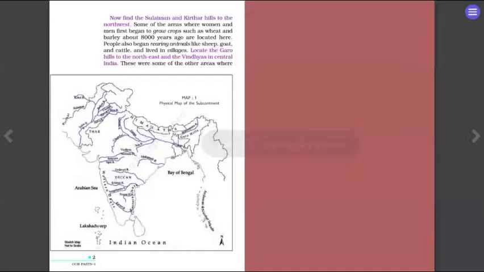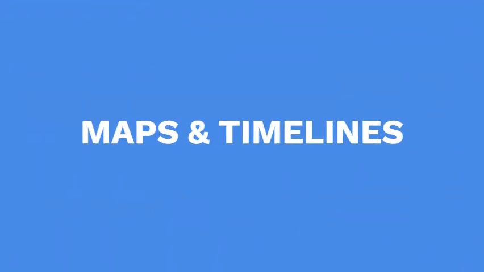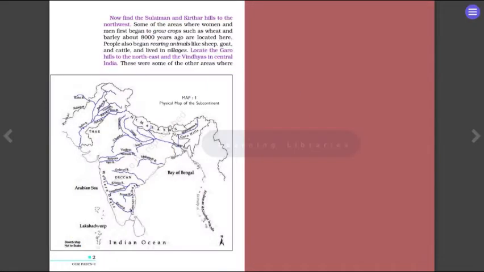This is how it started stepping. First from Narmada we started occupying, then to the Suleiman and Kirtar hills we went towards the upper portion, and then some people also went towards the northeast and central India. So this is how the tribal culture grew. It started becoming more and more.